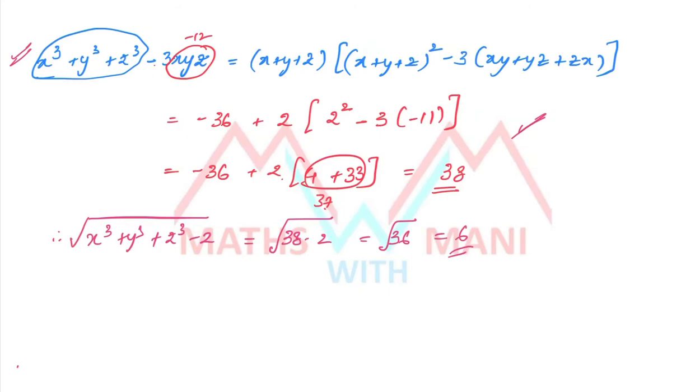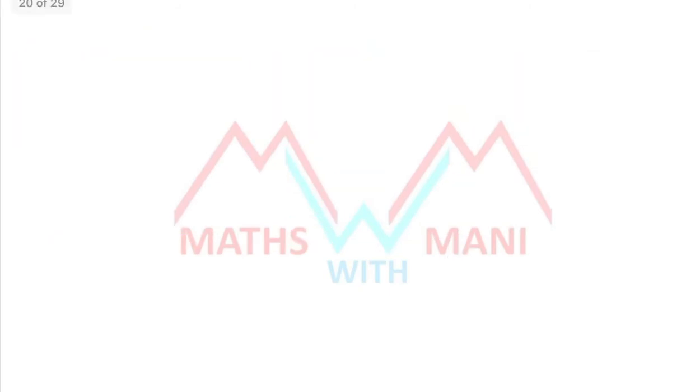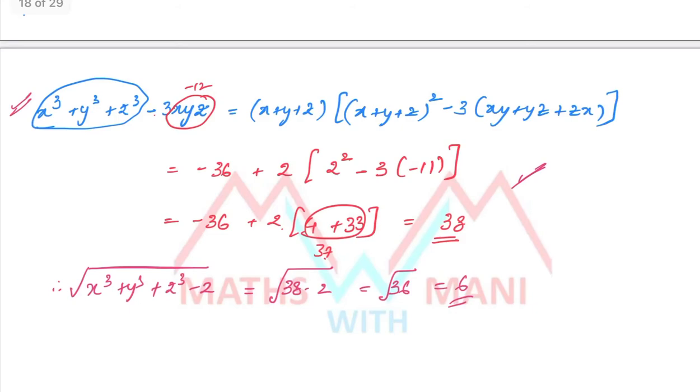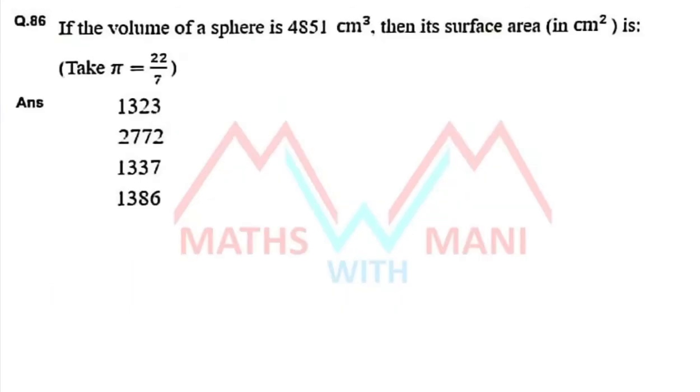Okay, next, 86. If the volume of the sphere is 4851 centimeter cube, then its surface area.